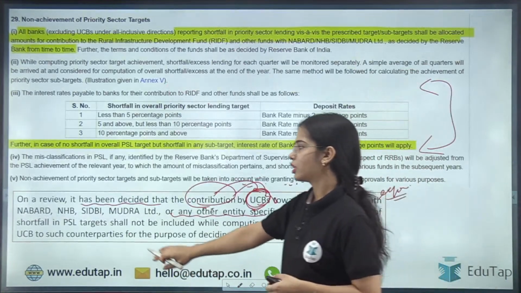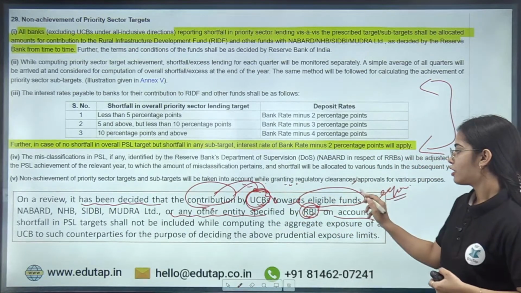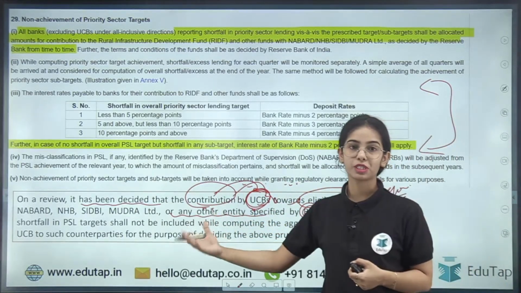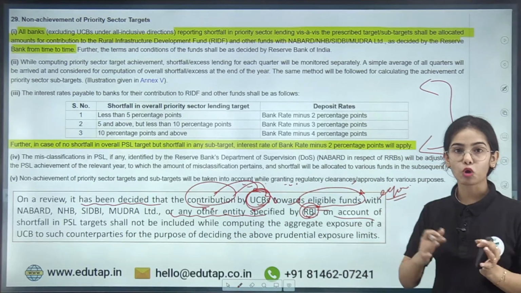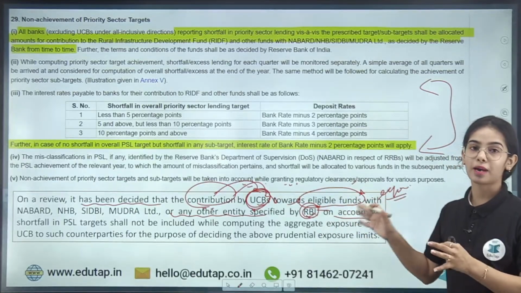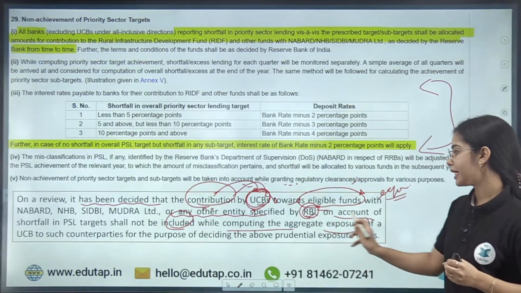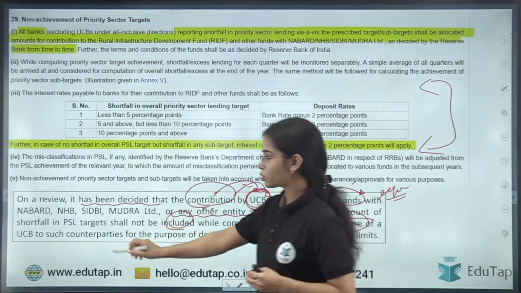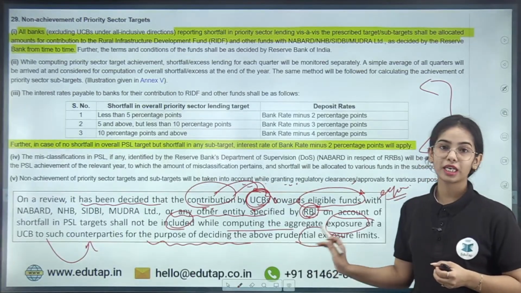Any confusion here? So on a review, it has been decided that the contribution by UCBs towards eligible funds with the NABARD, NHB, SEBI and such, or any other entity specified by the RBI on account of shortfall in PSL, shall not be included while computing the aggregate exposure of a UCB to such counterparties for the purpose of deciding the above prudential exposure limit.